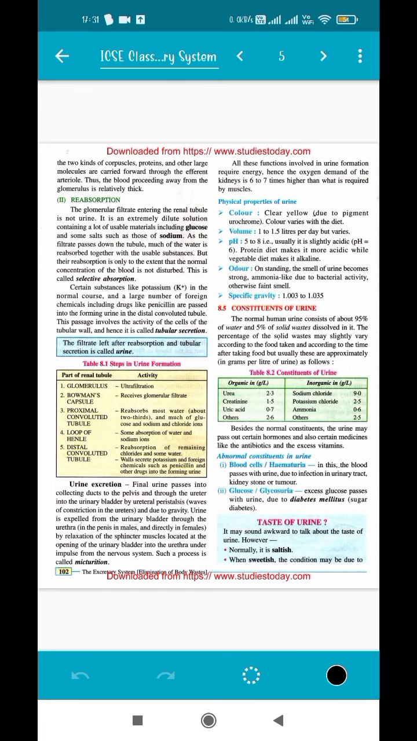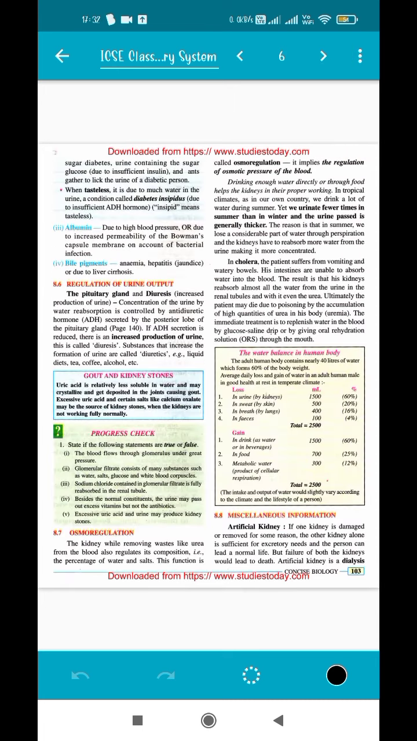Next is glucose, or the condition is called glycosuria. People who have diabetes mellitus, we will learn about this in the endocrine system, their urine is actually sweet, because ants come to lick the urine of a diabetic person. So that is a cause of concern again. And then we have albumin. Albumin is actually protein. It's a very risky case. People who have very, very high blood pressure, for them this condition happens.